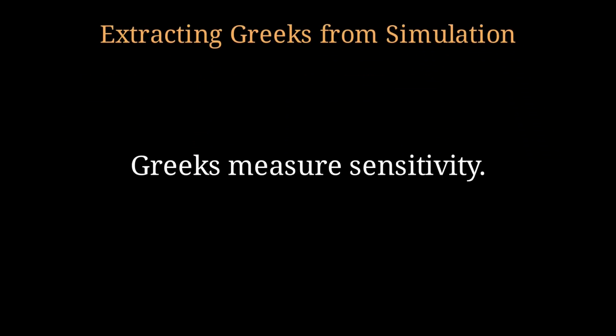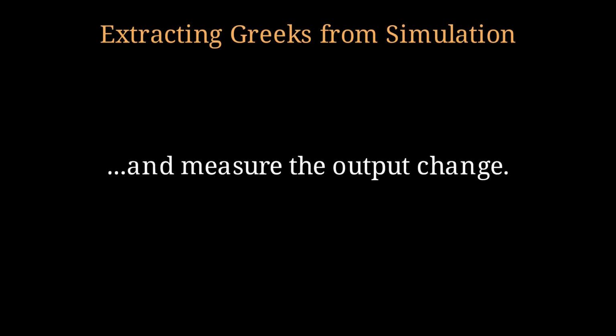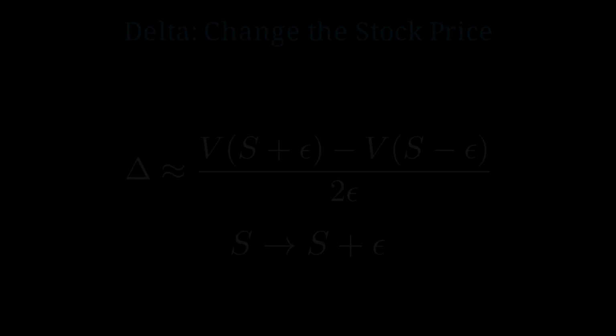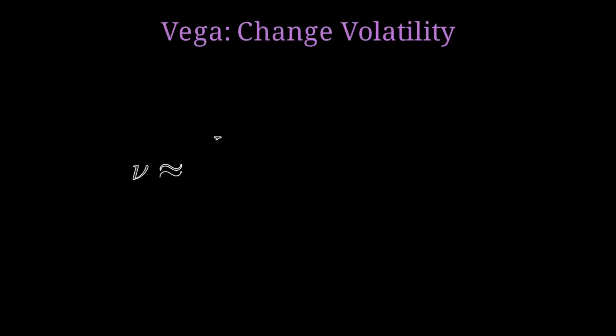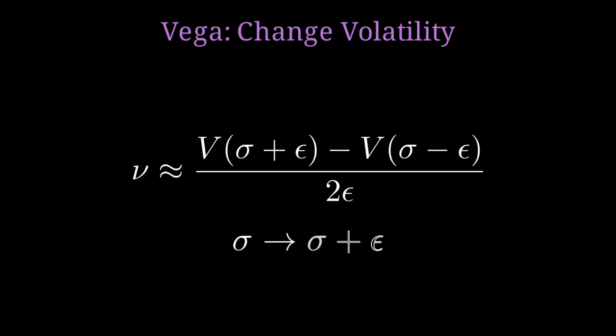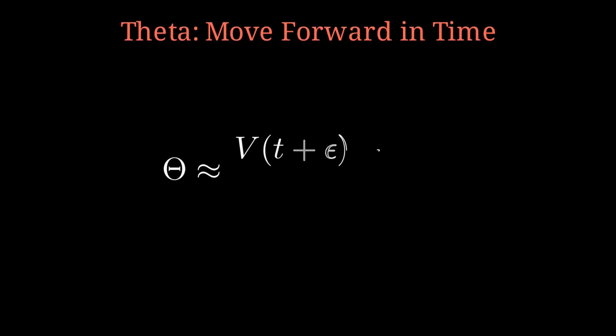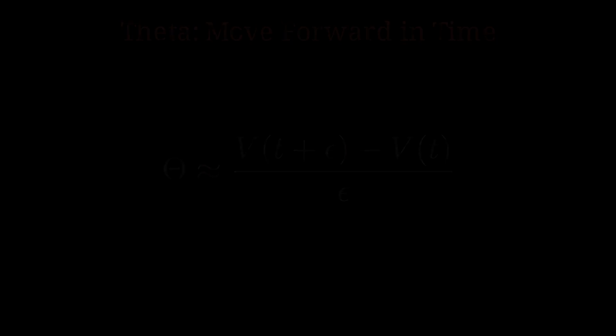To extract Greeks from a simulation, we remember that Greeks measure sensitivity. So we slightly change an input and measure the output change. For delta, we change the stock price, since delta is the partial derivative with respect to the stock price. For Vega, we change volatility, since Vega is the partial derivative with respect to volatility. For gamma, we measure curvature, since it's the partial derivative of delta with respect to the stock price. Finally, for theta, we move forward in time, since it's the partial derivative with respect to time.